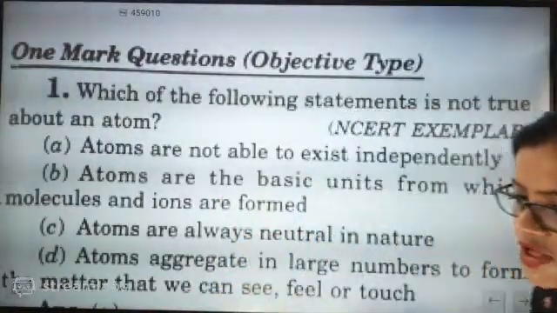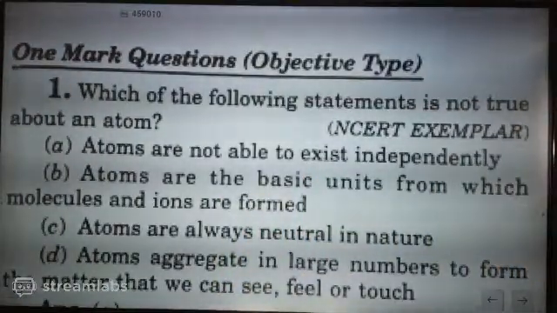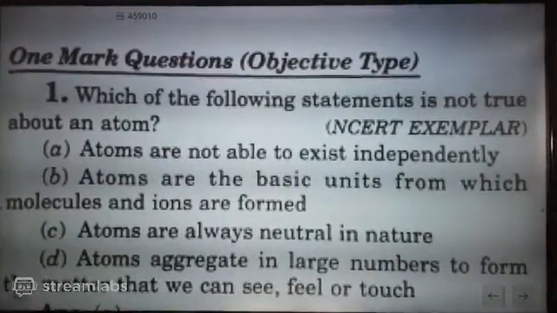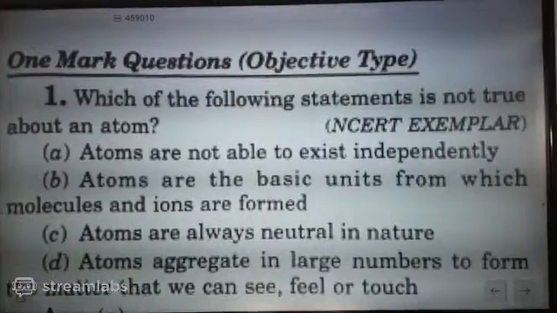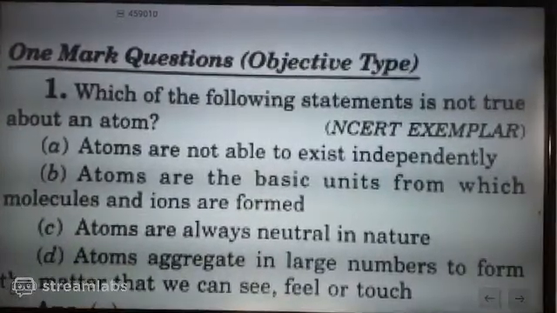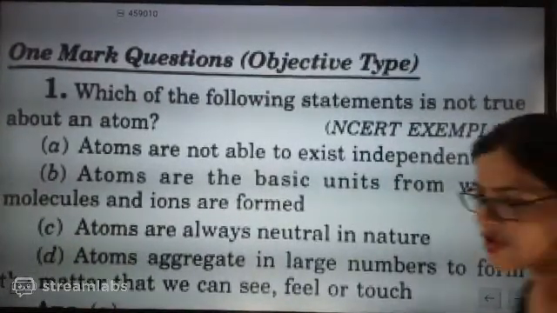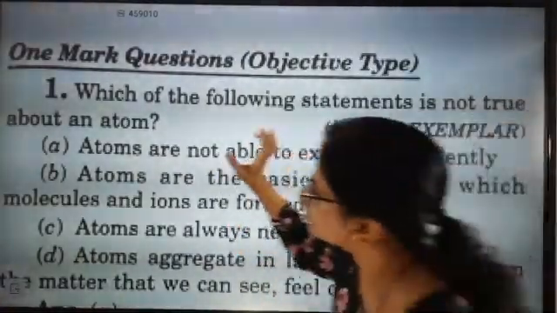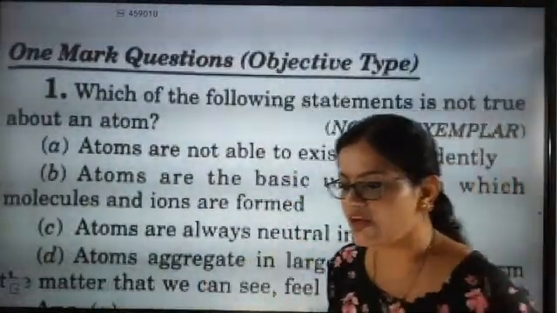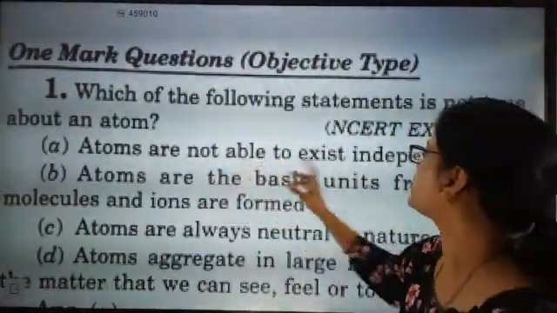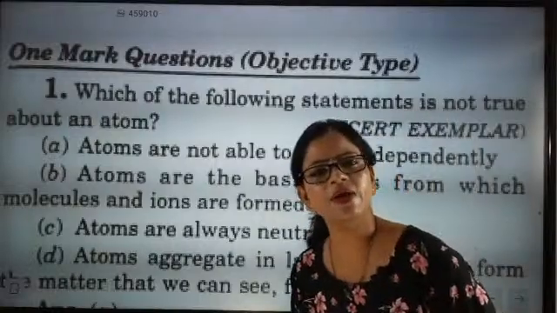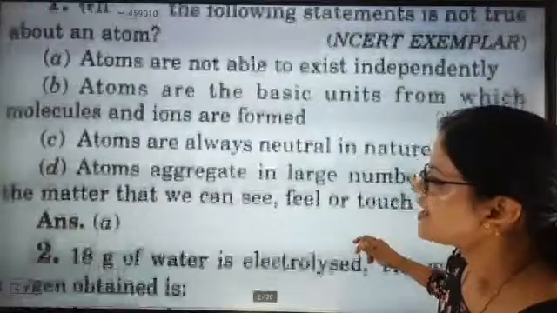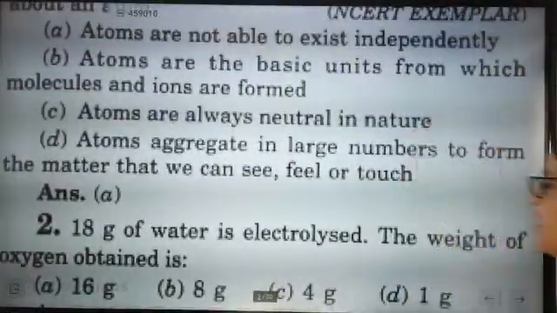So, what was the first question? The first question was, which of the statements is not true about an atom? Means the statement is completely false. Then the answer is exactly atoms are not able to exist independently. Yes, atoms can exist independently. Noble gases are able to exist independently. Absolutely correct.